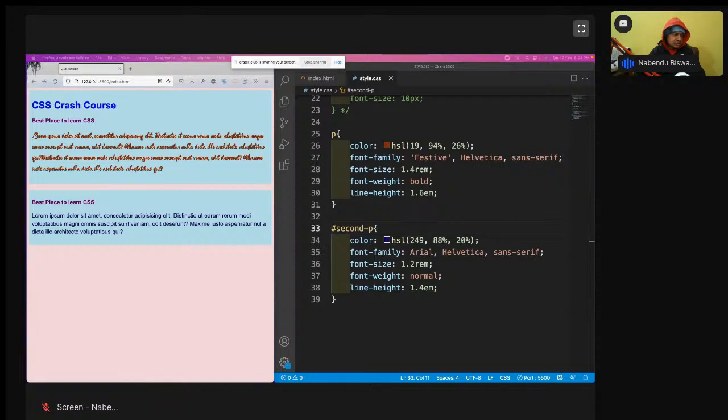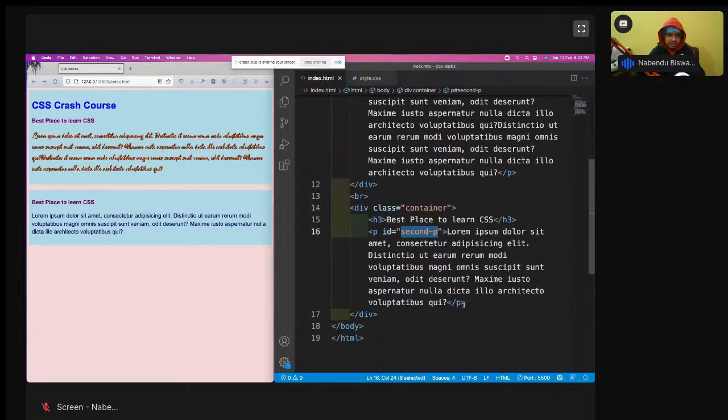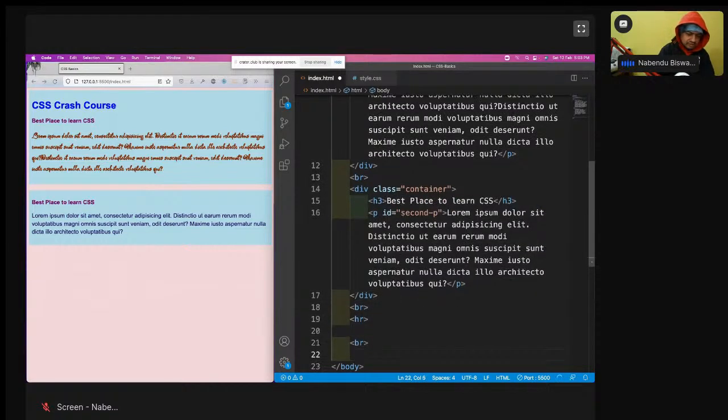Okay, so now we are going to style a form. Because as I've told earlier also, forms are the most important thing. So I go here in the index.html. Again it has come a bit down. So I'll have a br and hr, br and then let us have the form.